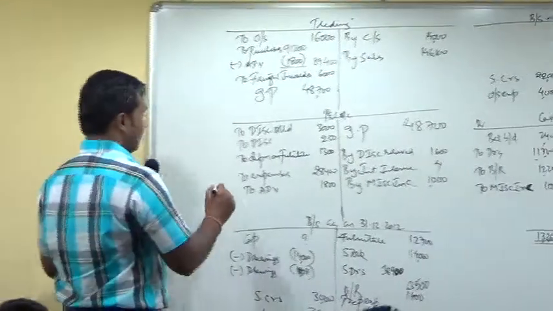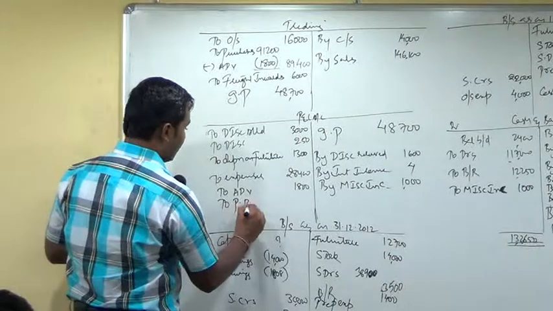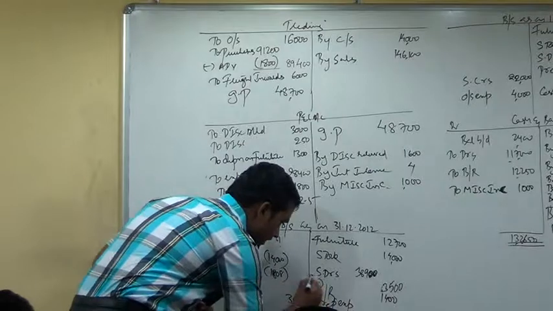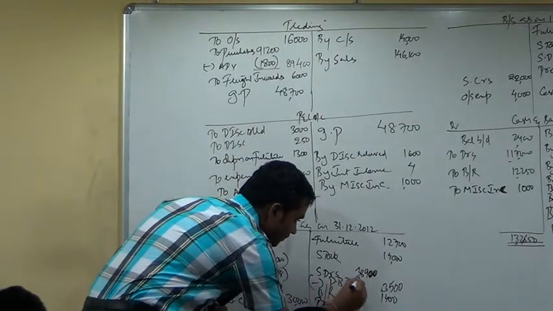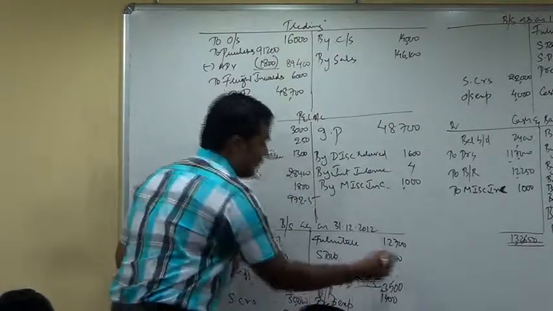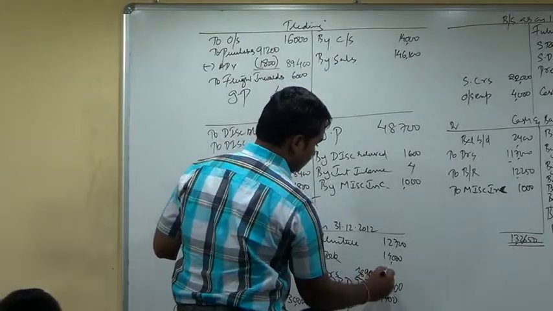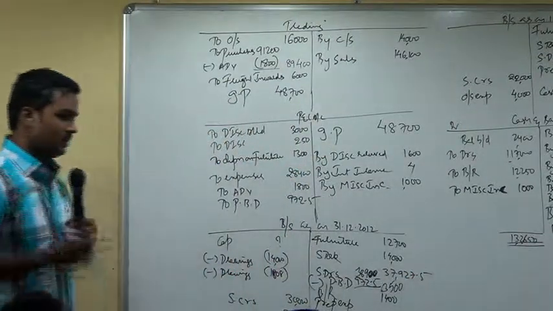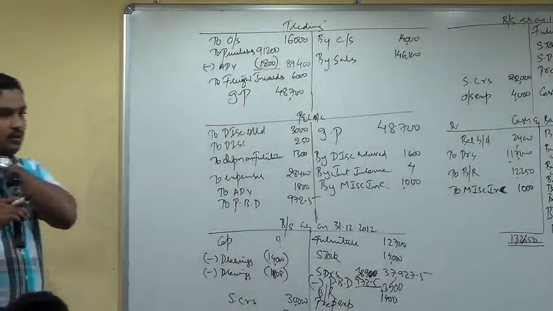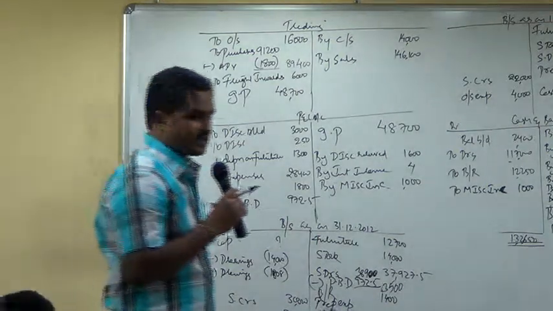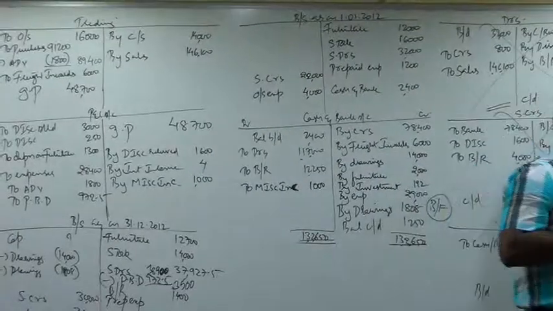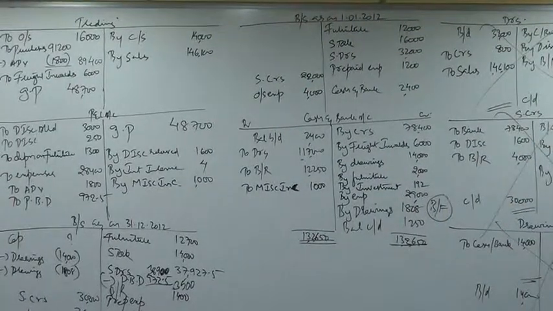972.5. P&L account debit, provision for bad debts. Show it in the balance sheet. Less provision for bad debts, 972.5. Net amount in the outer column. Below debtors show the provision for bad debts, 972.5. Closing debtors balance is 37,927.5.